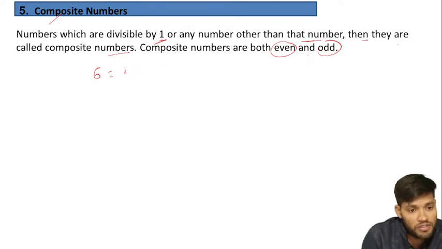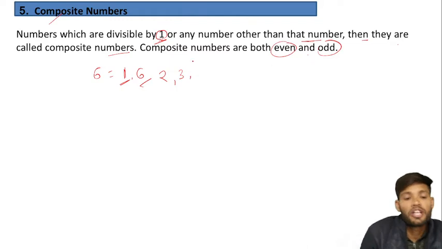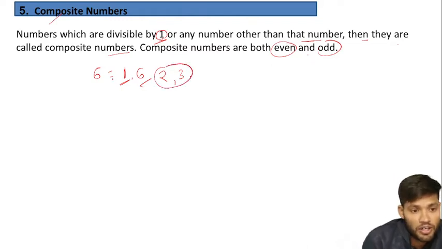The factors of 6: 1 and 6, it is also divisible by 6, and by 2 and 3 also. This is called a composite number. Another example, 8: it is divisible by 1, 8 itself, and by 2 and by 4, so this is also a composite number.